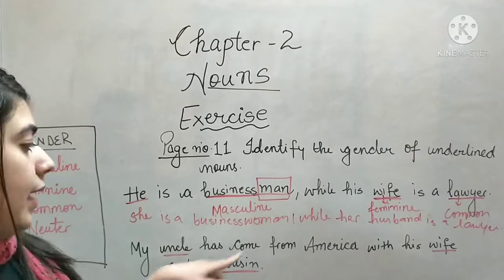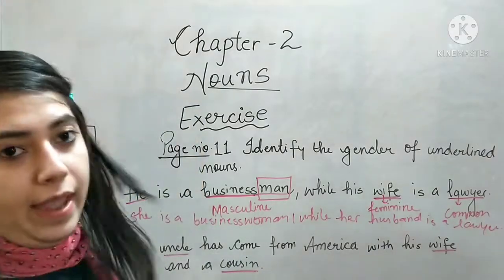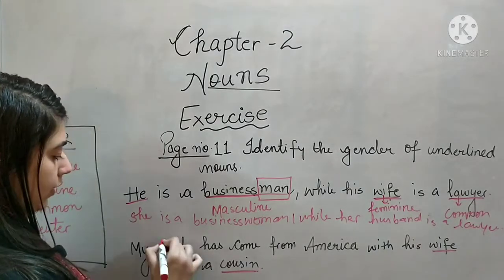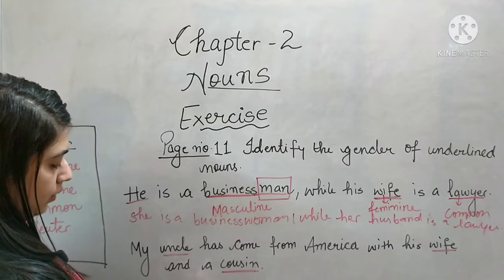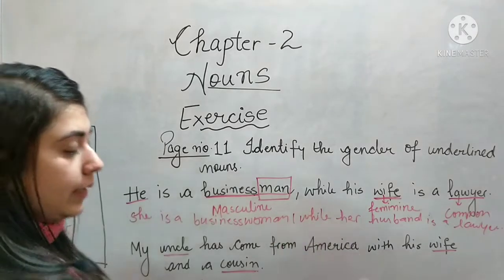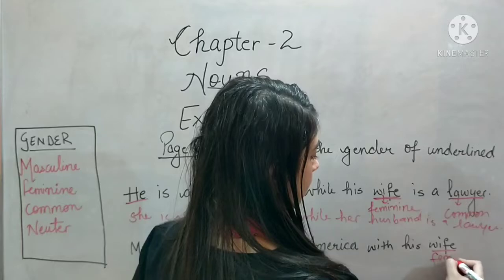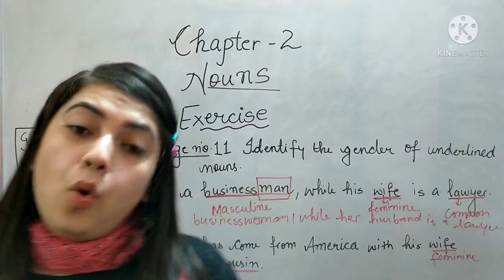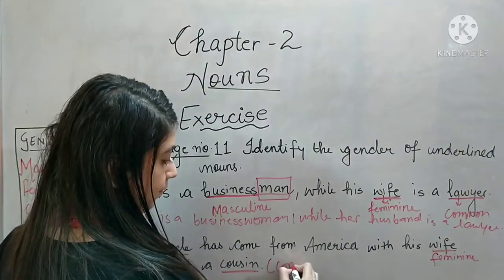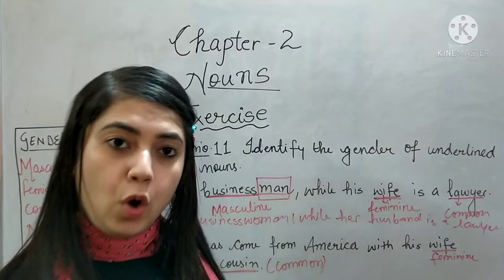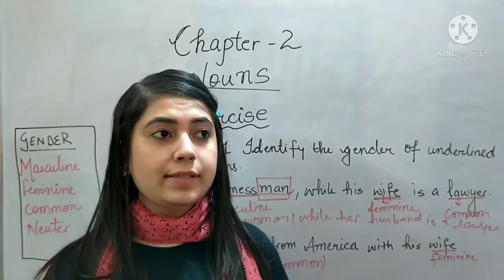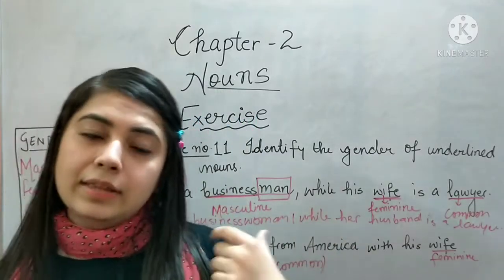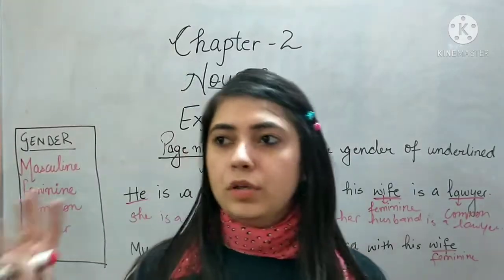Next is, my uncle has come from America with his wife and a cousin. So the first underlined word is uncle. Uncle is masculine. Then wife, again feminine. Cousin is a common gender. Male or female, you call him or her a cousin only. For example, she is my cousin. When you use the word she, it is understandable that you are talking about a girl.